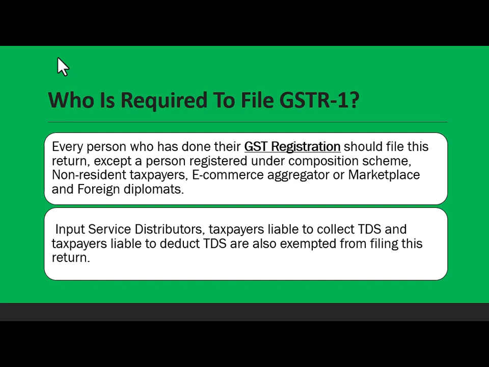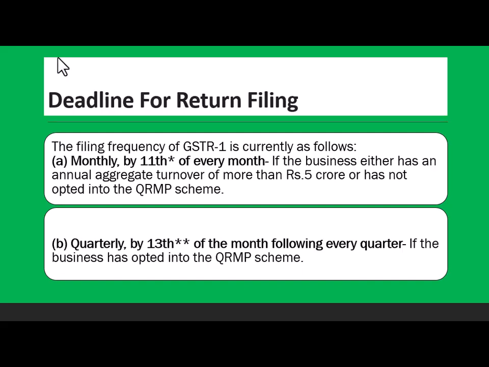Okay, and for certain more people. Okay, input service tax distributor. Okay, anyway, deadline for filing. Filing date one is currently as follows: monthly by 11th of every month, if the business either has an annual aggregate turnover of more than rupees 5 crores or has not opted into the QRMP scheme, which is the quarterly scheme.